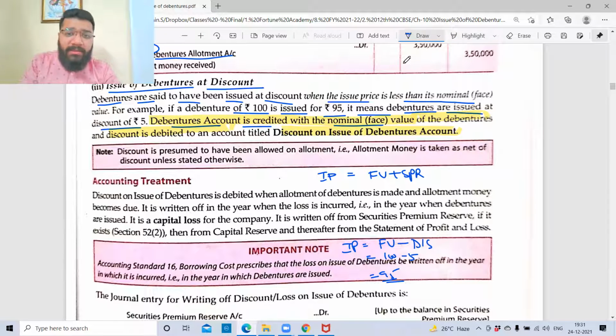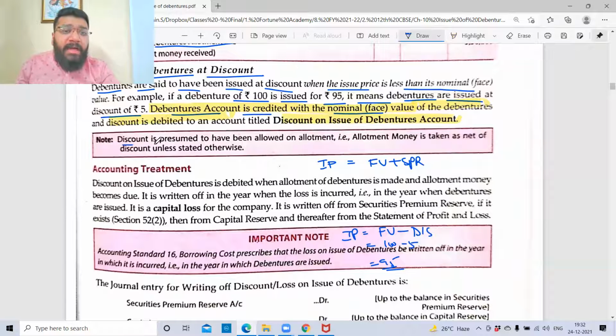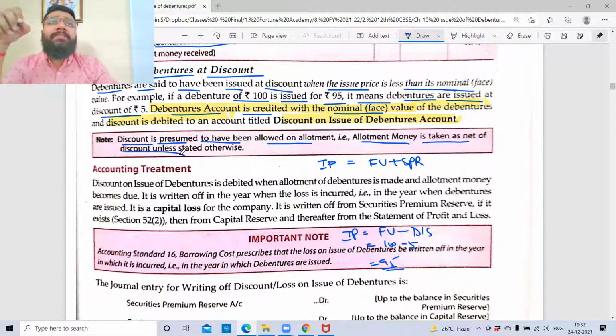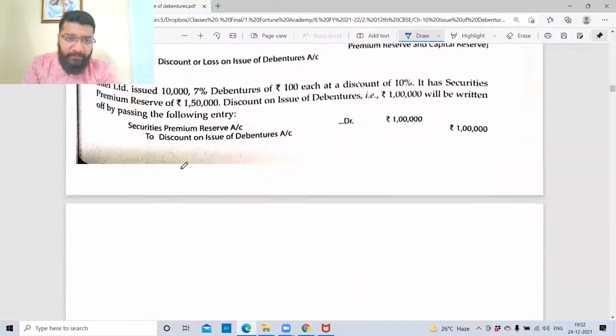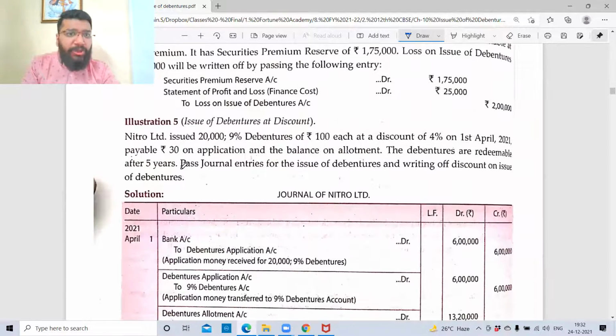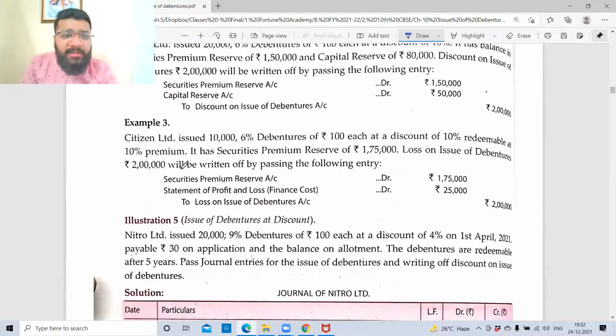So practically you will understand what I'm trying to say. Discount is presumed to have been allowed on allotment. That is, allotment money is taken as net of discount. Now same point here, guys. The question does not state when the discount is given. Should I adjust the discount at the application stage or at the allotment stage? If I'm not clear, the assumption will be, Mansi, that it will be adjusted at the allotment stage. Accounting treatment, we'll see. I'll take you straight away to the next illustration number 5, and then we'll come back to these 3 examples.